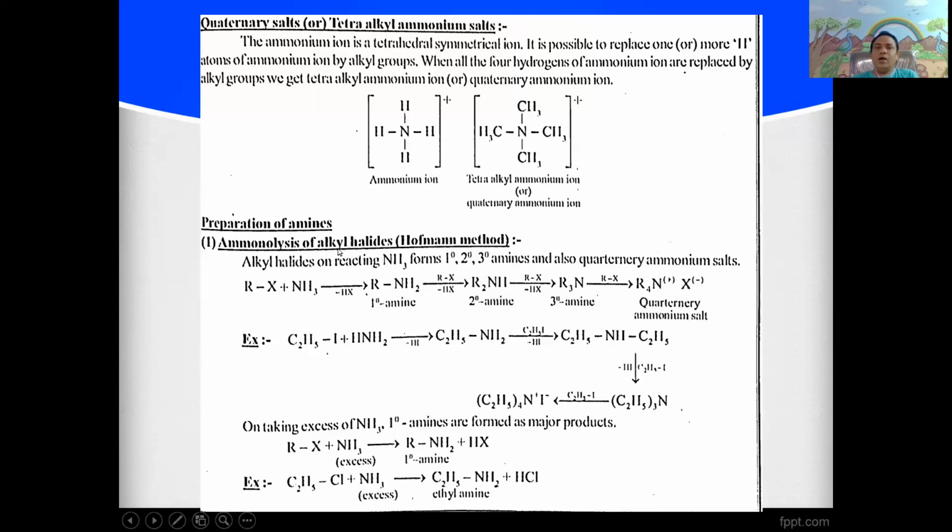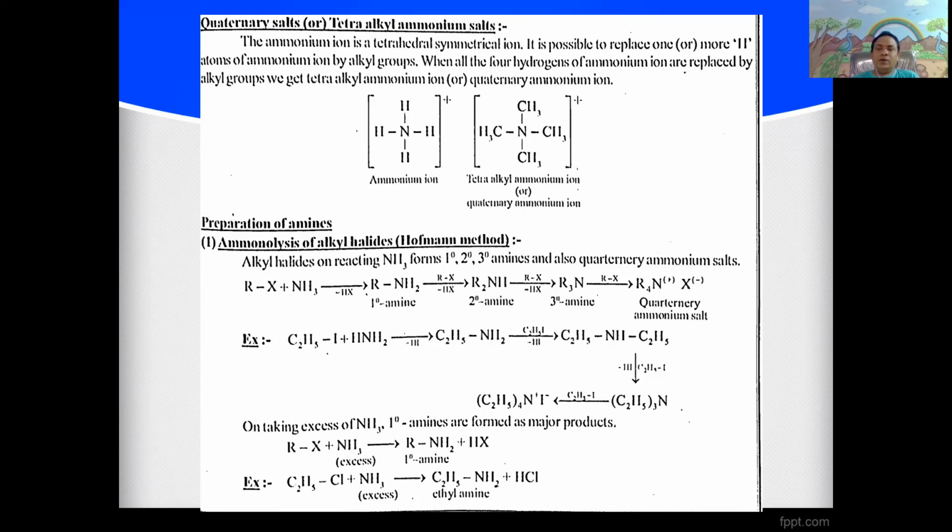Most of the name reactions are very important. In Hofmann's method, alkyl halides on reacting with ammonia form primary, secondary, tertiary amines and quaternary ammonium salts.